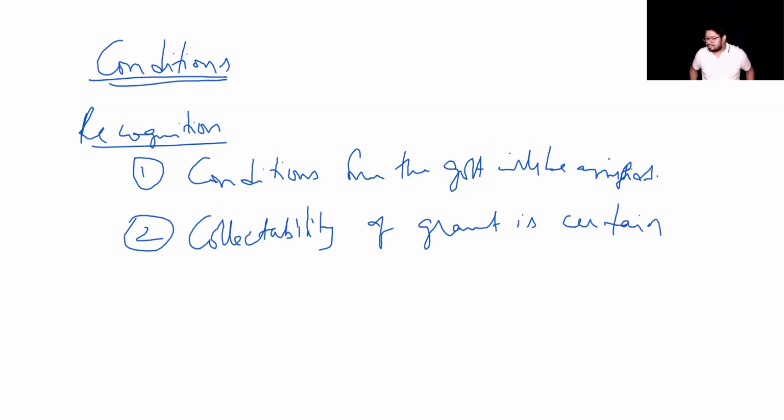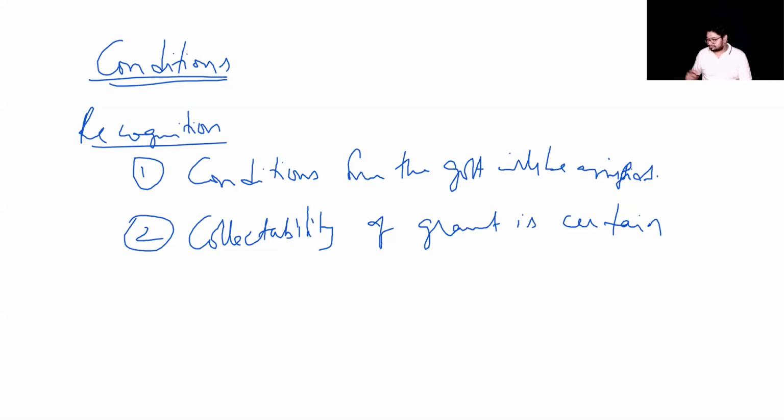Now, what does this mean? Collectability of grant is certain. That means the ultimate collection of monies from government is sure. If you are confident about satisfying the conditions, and if you are sure that government is going to give you money, you can recognize the government grant immediately. These are the two triggering points for us to recognize a government grant.